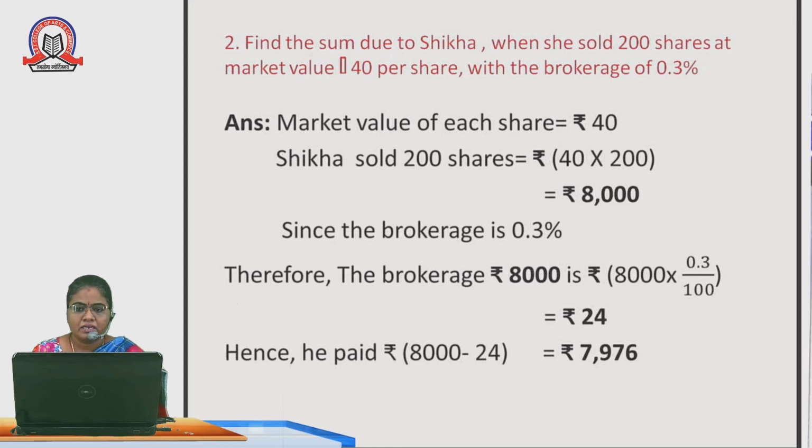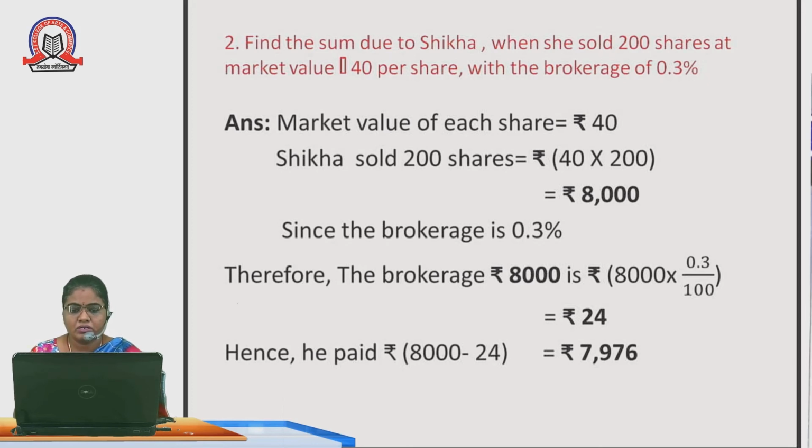Similarly, here we are going to see Shika selling the shares. How to calculate this? We can see here. Find the sum due to Shika when she sold 200 shares at market price rupees 40 per share with the brokerage 0.3 percentage. So the market value of each share is rupees 40.